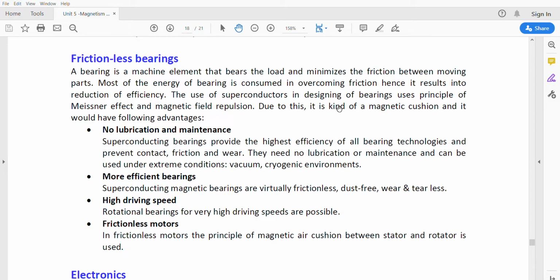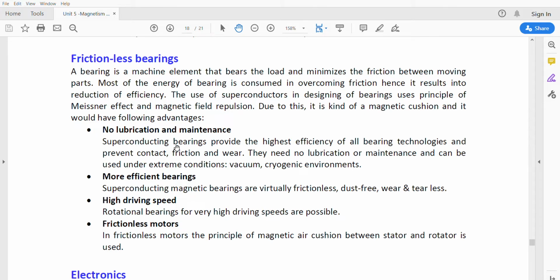Due to this, it is a kind of magnetic cushion. These superconductors have the Meissner effect, which will repel the magnetic lines of force. So the magnetic flux repelling from that material will behave like a magnetic cushion, and it will reduce the friction.